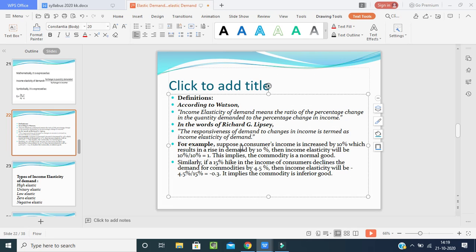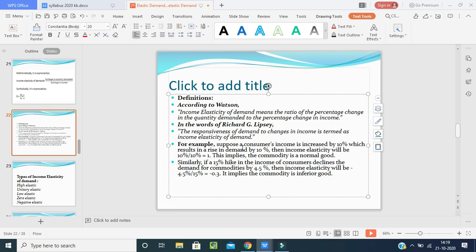According to Watson, income elasticity of demand means the ratio of the percentage change in the quantity demanded to the percentage change in income. In the words of Richard G. Lipsey, the responsiveness of demand to change in income is termed as income elasticity of demand.